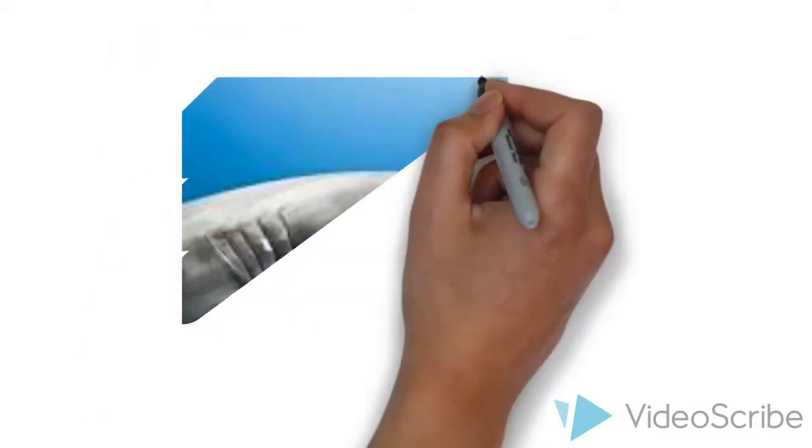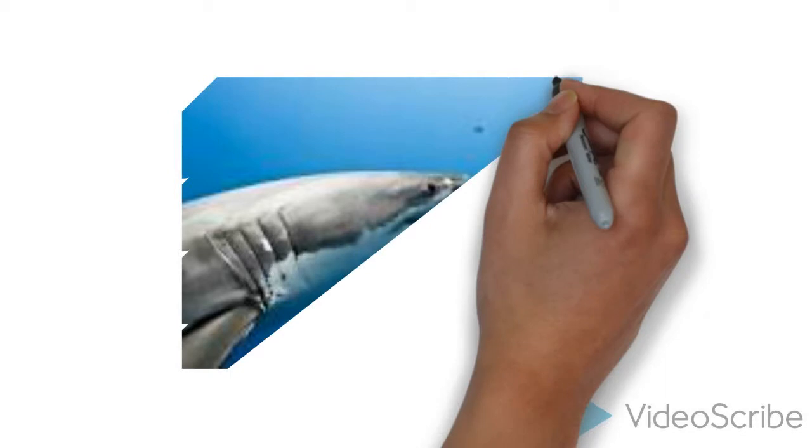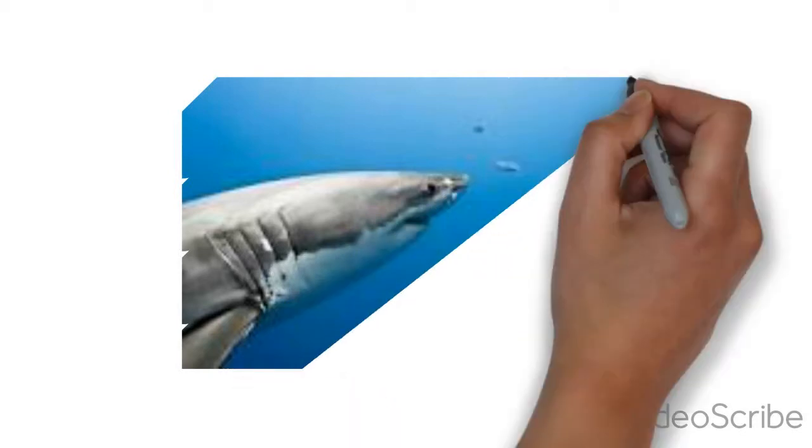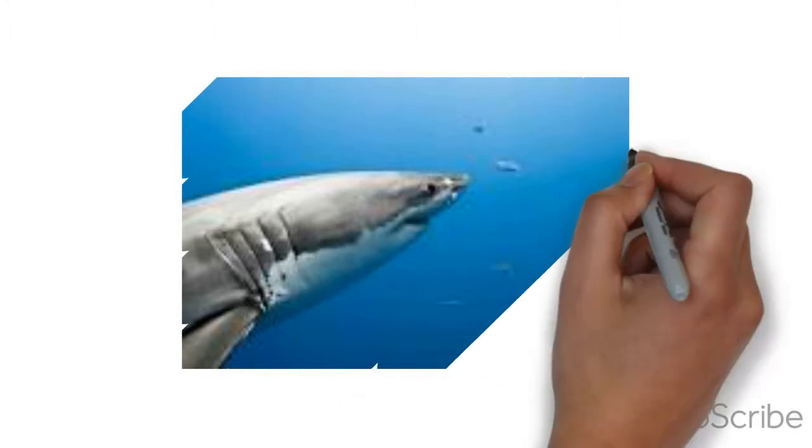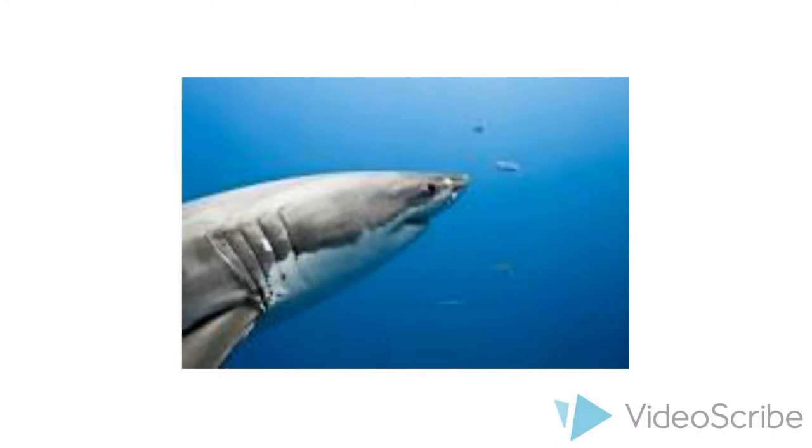Great white sharks breathe through their gills, and unlike most fish, they are not covered. The gills extract oxygen whenever seawater passes through them, and carbon dioxide goes out the front of their gills.